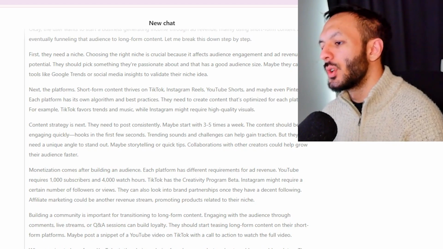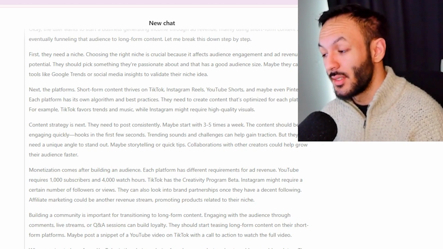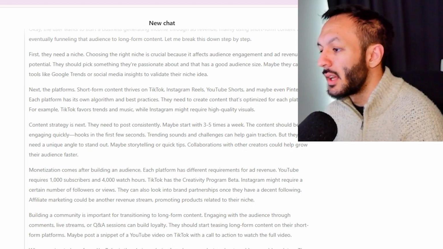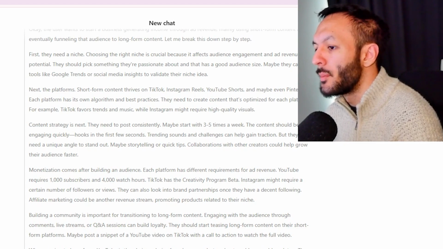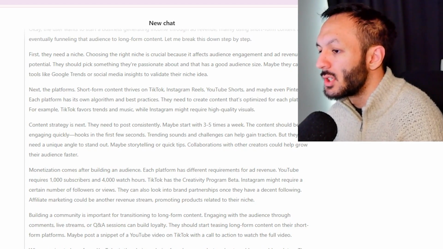Next, the platforms. Short-form content thrives on TikTok, IG, YouTube, and maybe even Pinterest. Okay, it's an interesting one. Each platform has its own algorithm. They need to create content that's optimized for each platform. For example, TikTok favors trends and music, whilst Instagram might require high quality visuals.